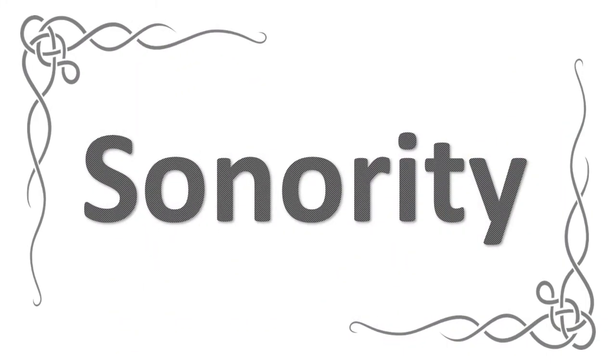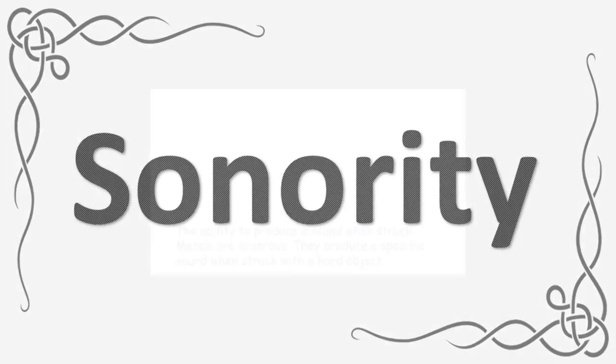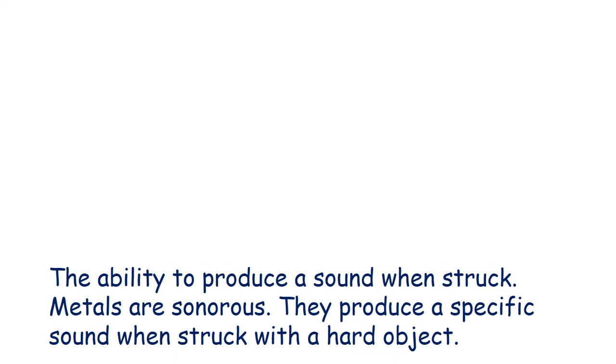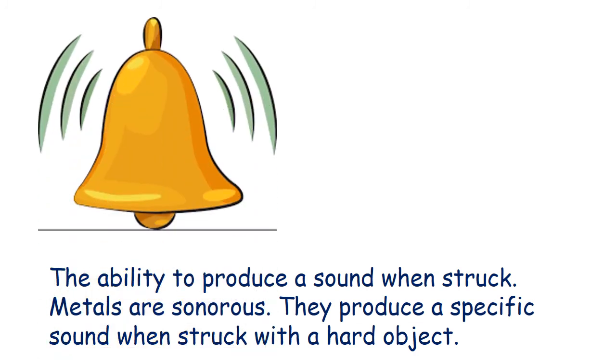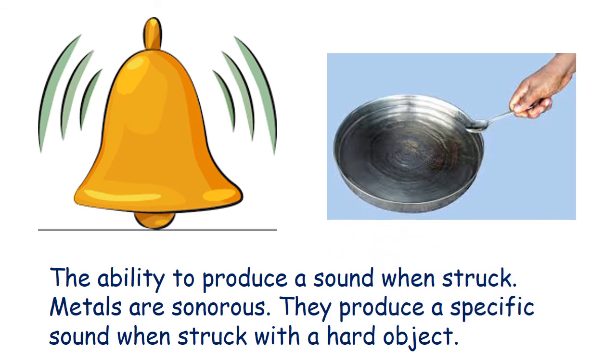Sonority. What does sonority mean? Let's have a look. The ability to produce a sound when struck. Metals are sonorous. They produce a specific sound when struck with a hard object, which means when a metal is struck by a hard object, it produces sound. They have the property of sonority. They have the property of producing sound. We all have seen a school bell. It is also made up of metal, and that is why a sound is produced. See, this is one more example.